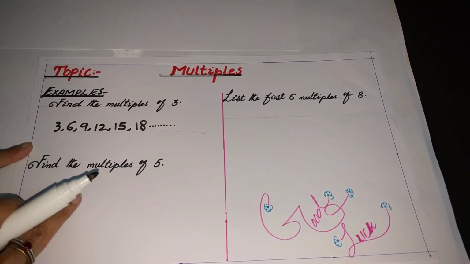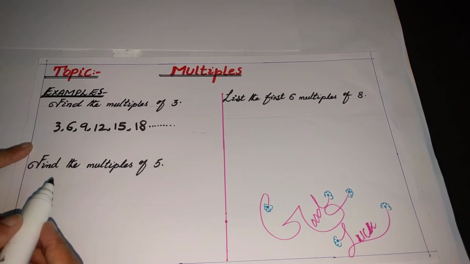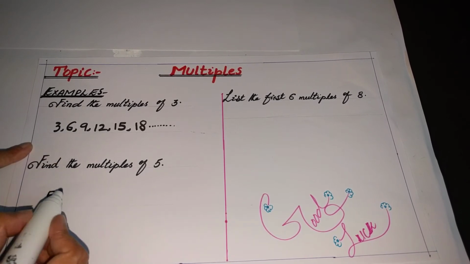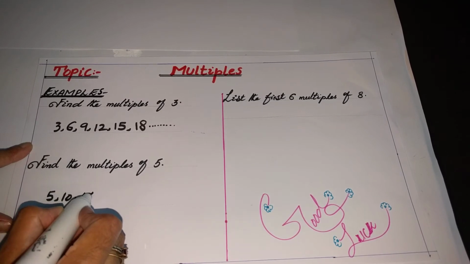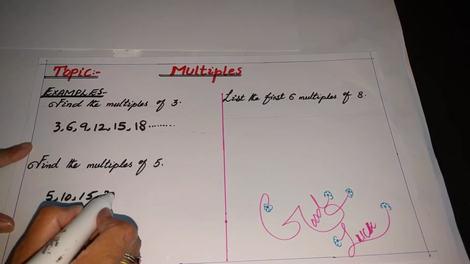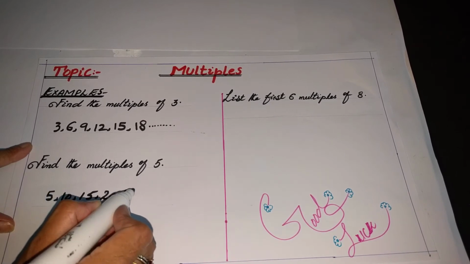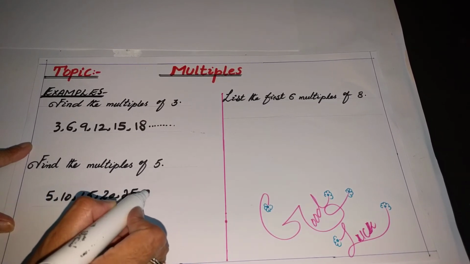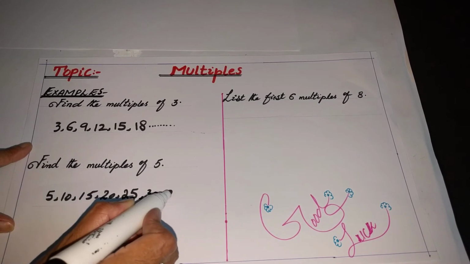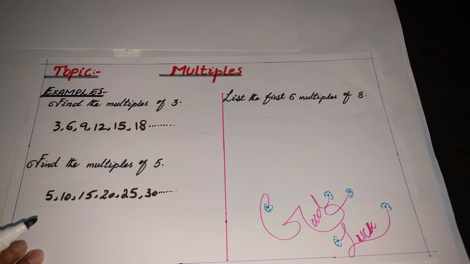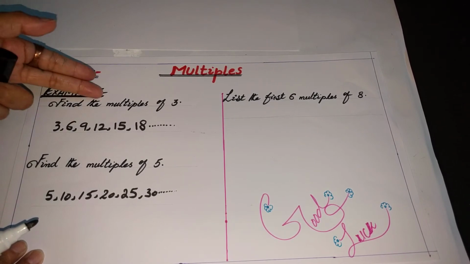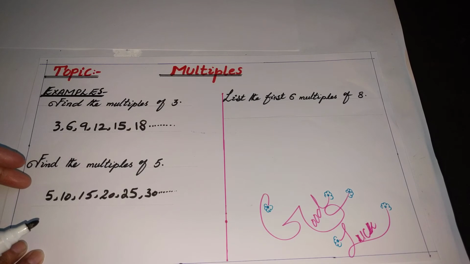Next is to find the multiples of 5 like the 3. 5 ones are 5. 5 twos are 10. 5 threes are 15. 5 fours are 20. 5 fives are 25. 5 sixes are 30. And continue, because again you can find the unlimited multiples of 5. There is no restriction in these two examples on how many multiples there should be, so you can find unlimited multiples.